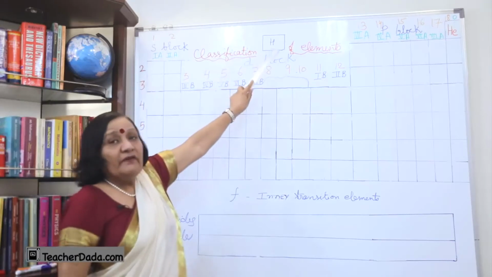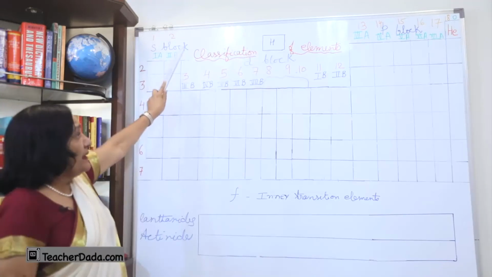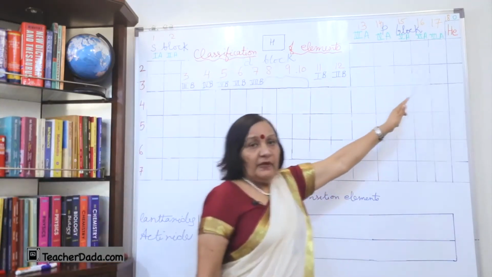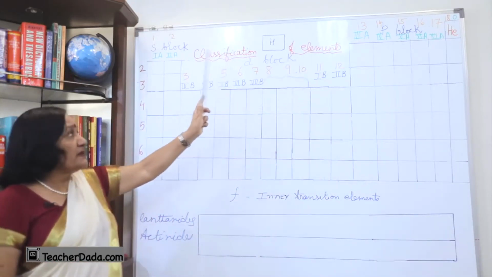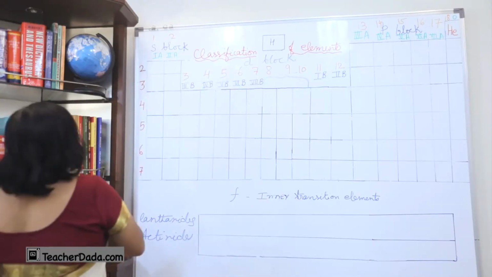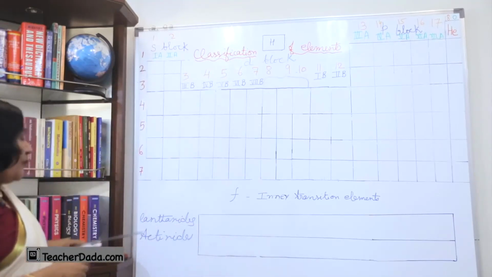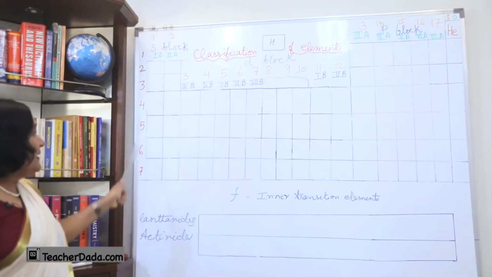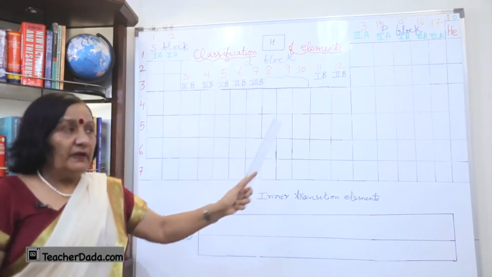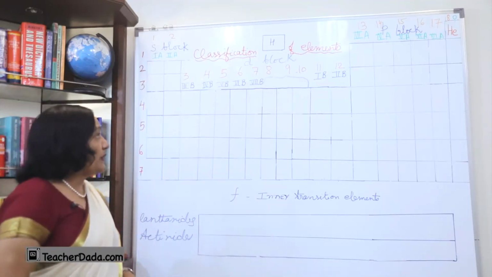This hydrogen we have shown in the middle. Actually, it belongs to the first period, and the next element in the first period is helium. So, there are only 2 elements in the first period. The periods are 7 in number, and the groups are 18 in number. So, we have got an idea about the different blocks in a periodic table.